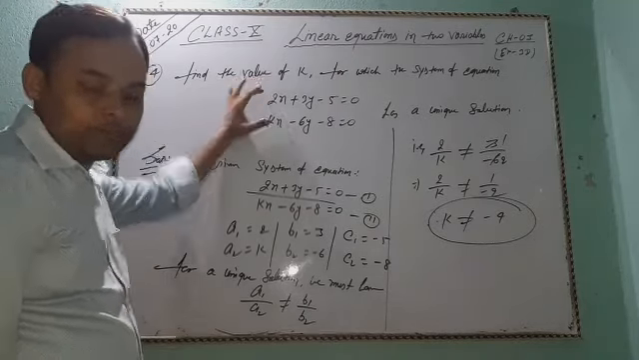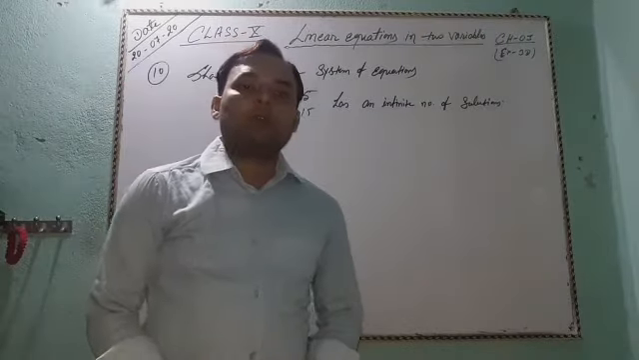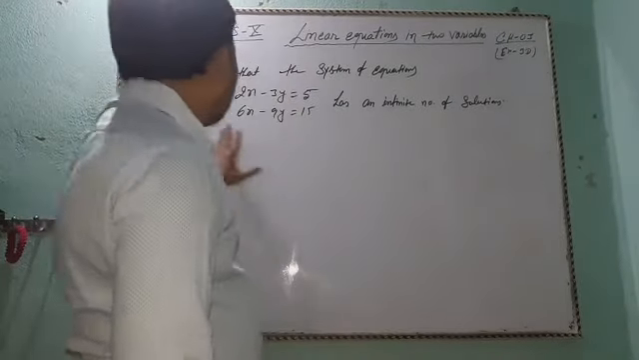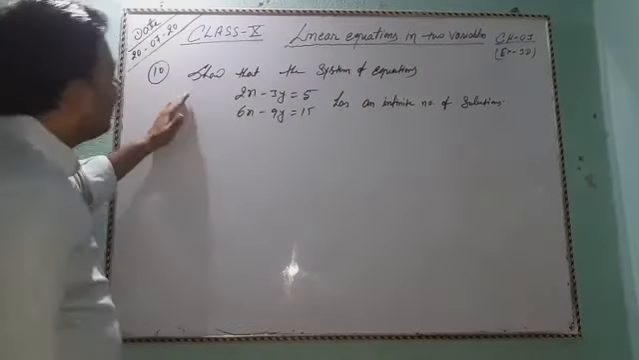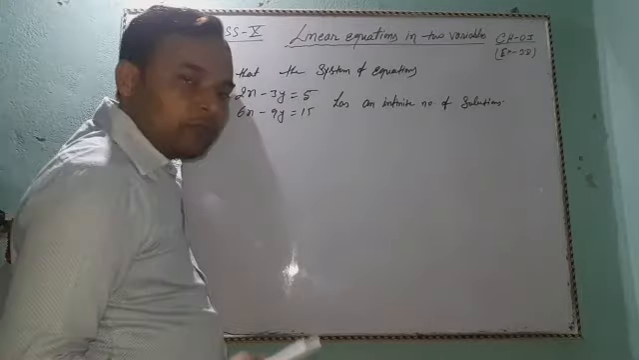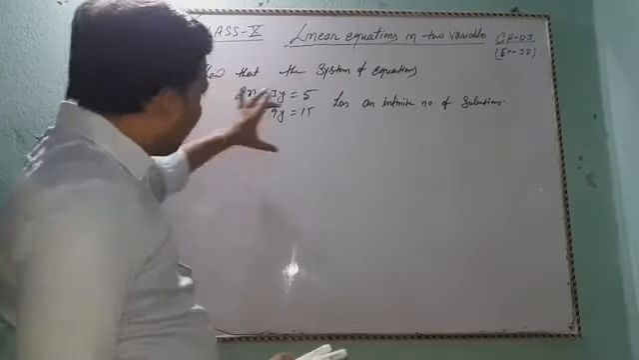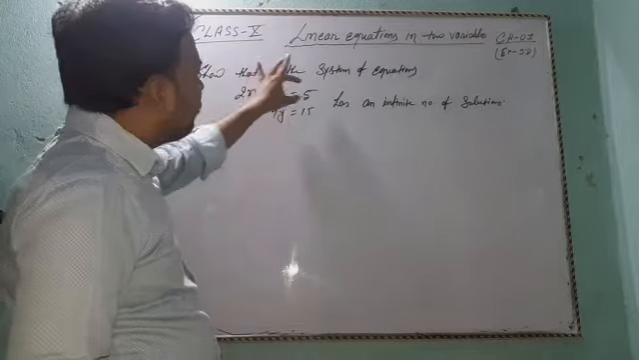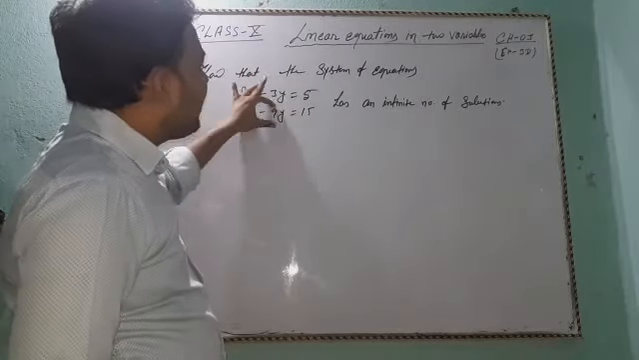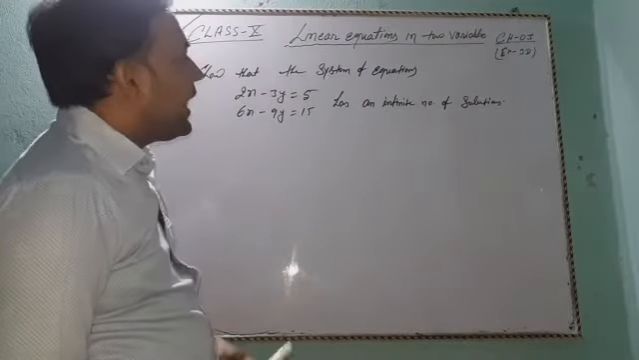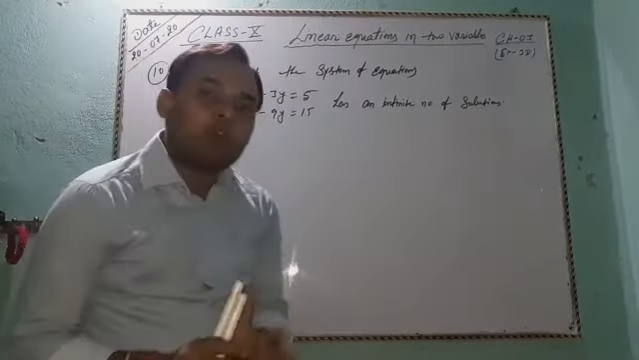Okay students, our next question is question number 10. Show that the system of equations 2x minus 3y equal to 5 and 6x minus 9y equal to 15 has an infinite number of solutions.